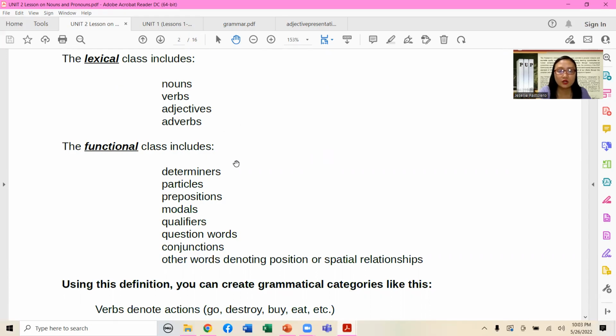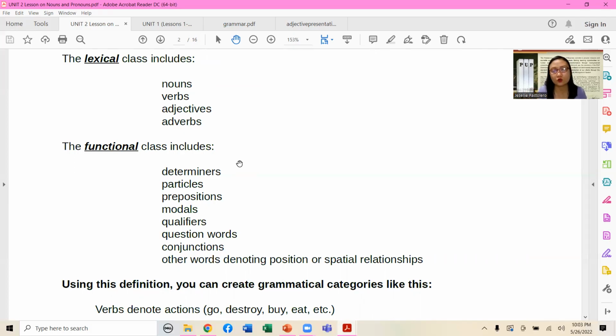Functionals, on the other hand, are considered the minor class because they play a role for a particular function. For example, determiners such as the article a, the article the, and the demonstrative pronouns such as this, that, those, and so on and so forth. These are examples of determiners that function for a particular usage. This is my pen, so it connotes some sort of possession.